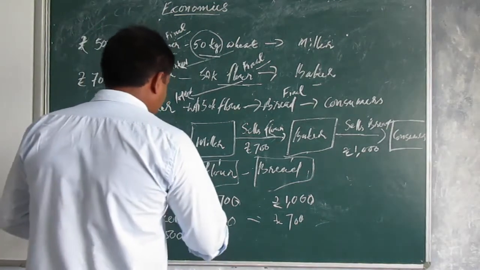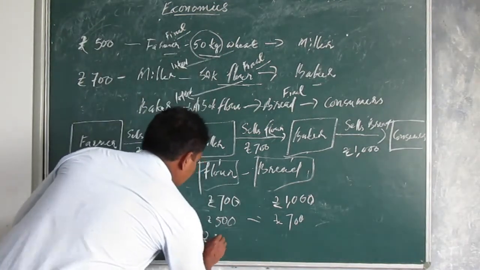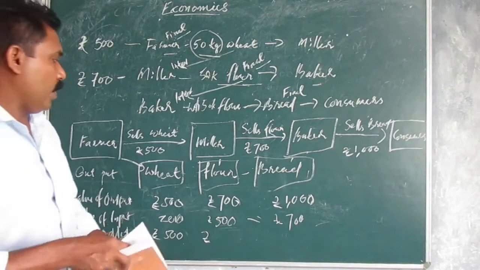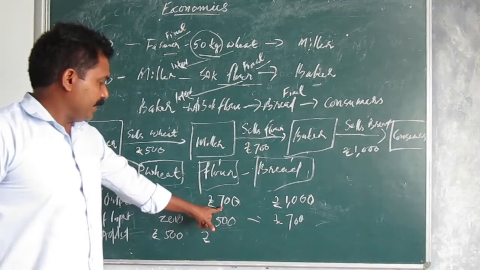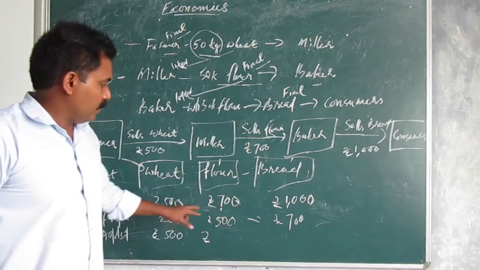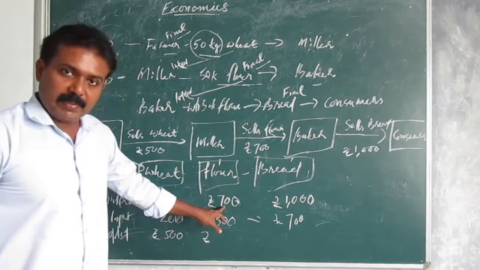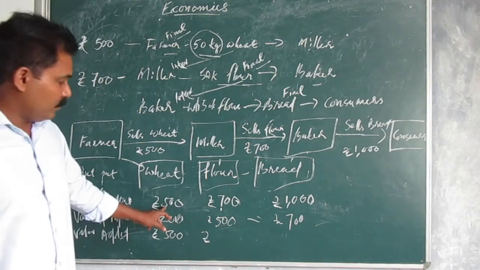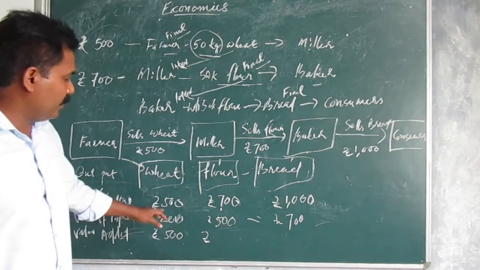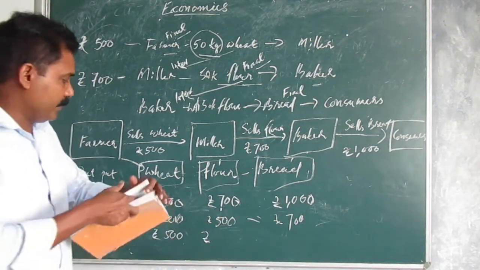Then here value added, how much will come? Value of output minus intermediate consumption. Value of output here is 700 minus value of intermediate consumption, that is 200.